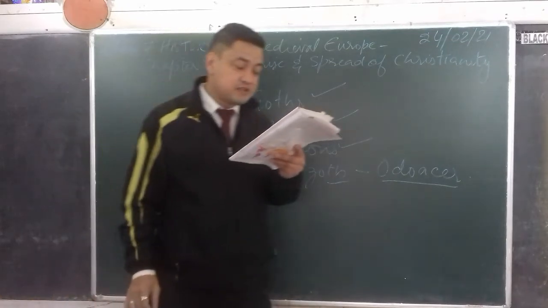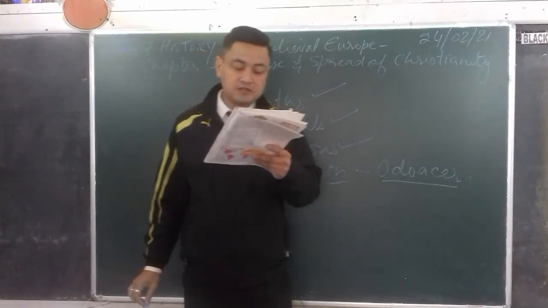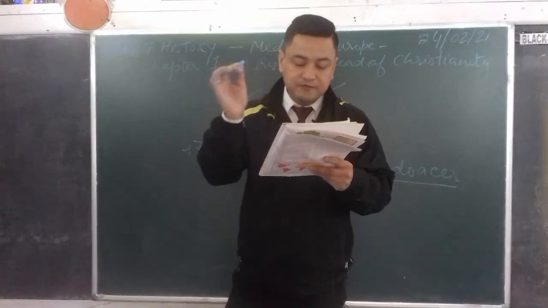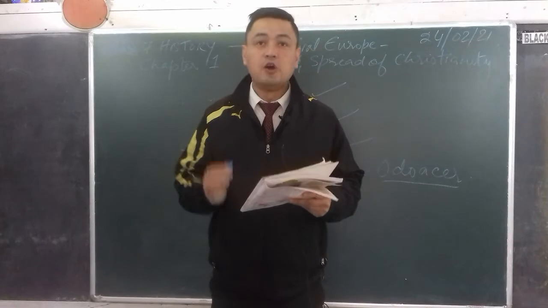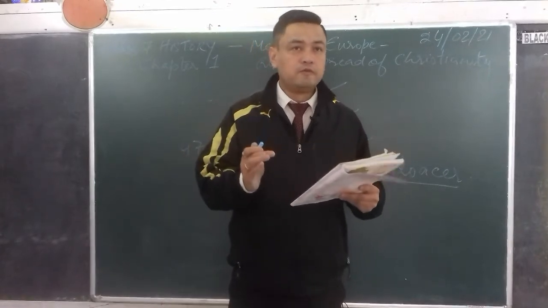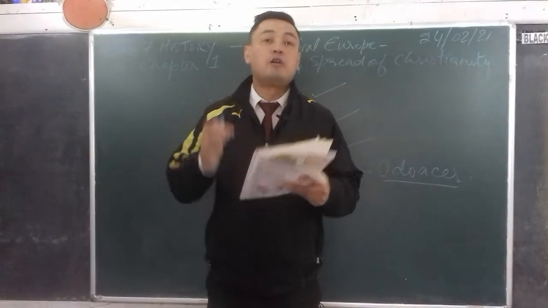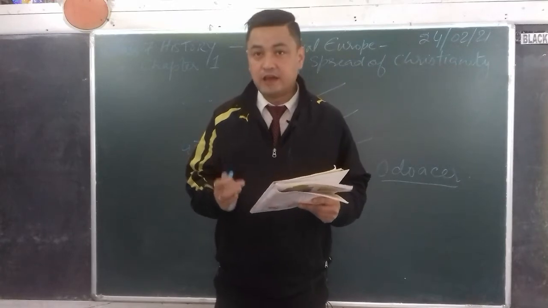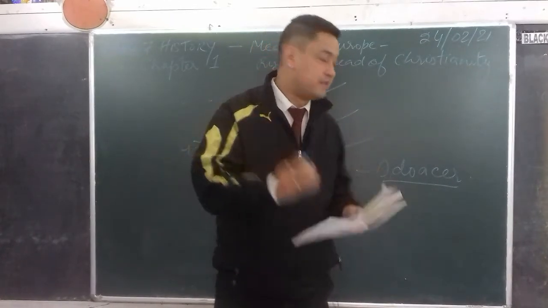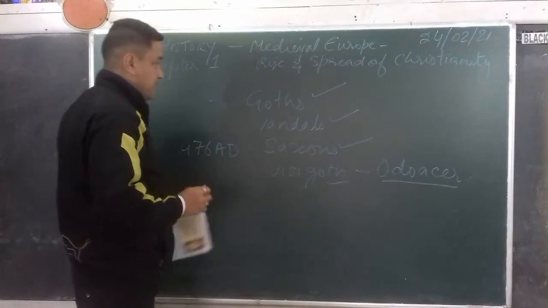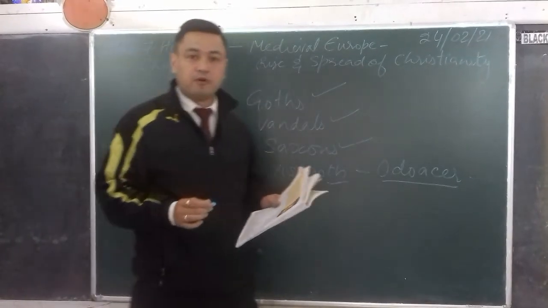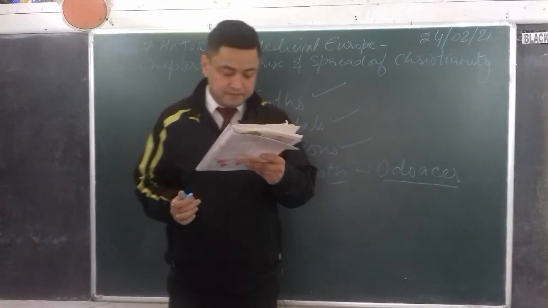So in 476 AD, the last Roman emperor Romulus Augustus was removed, and after that there was no emperor in the West, because no emperor could rule from a throne in Italy after he had been removed by this king known as Odoacer. So the Western Roman Empire had a downfall or decline.